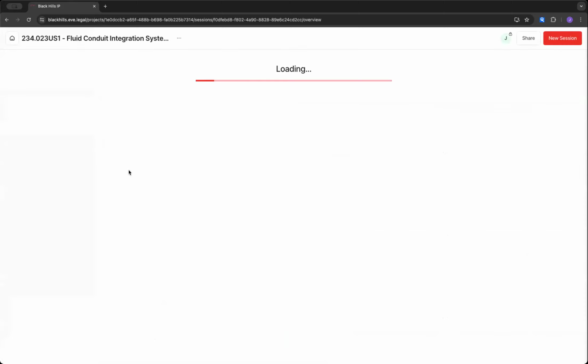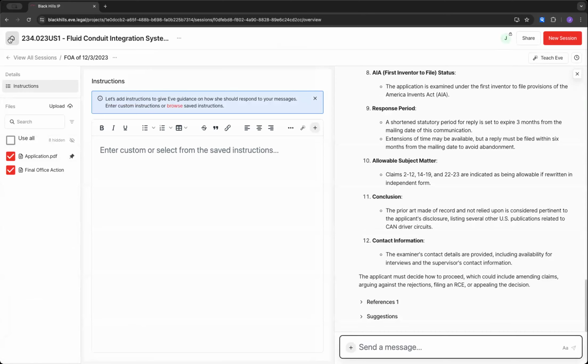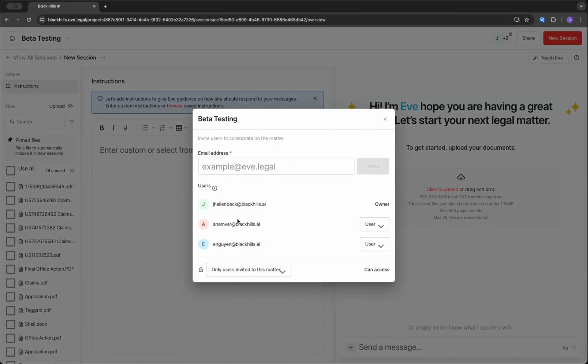One thing too. Let me go back over here. Not that one, I'm sorry. I want to go back to this here. I'm going to go on share. If I want to remove a user, I can click remove and then they'll be removed. They won't have access to the project any longer. Now, I believe there can only be one owner on a matter. So if I change the owner on this matter to somebody else, that's fine. You can do that, but I believe you also remove yourself as an owner. You're still a user on the project.